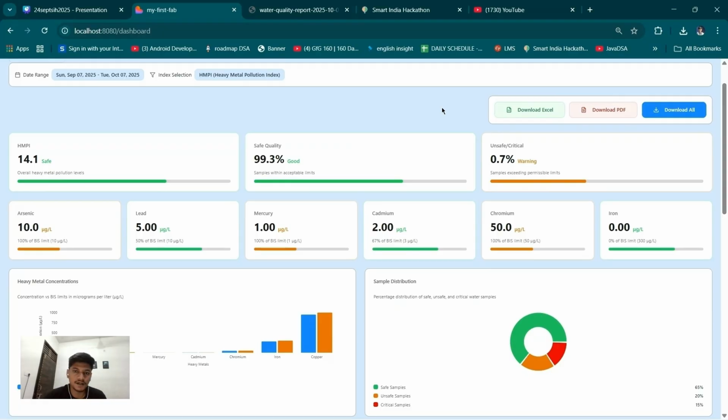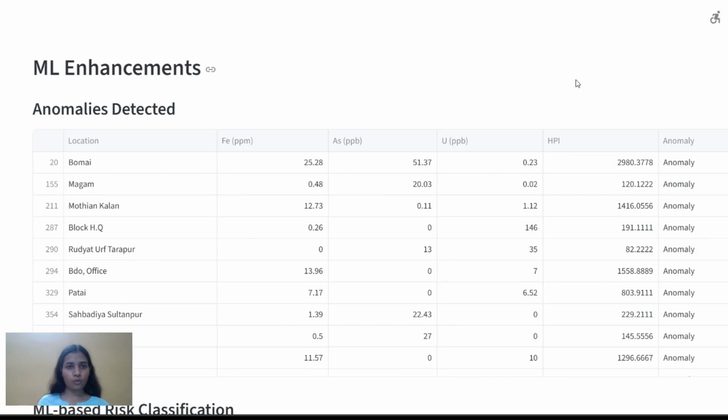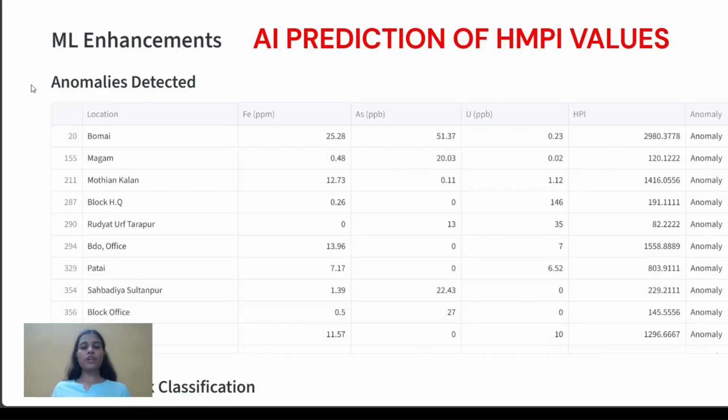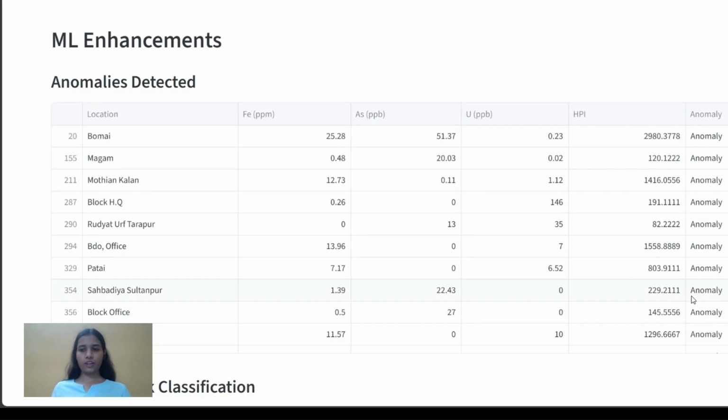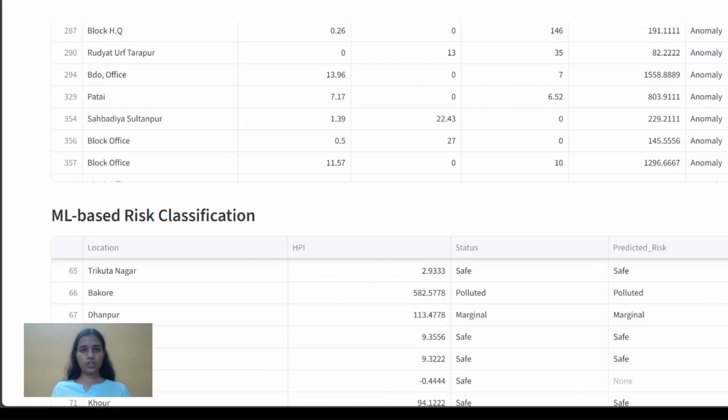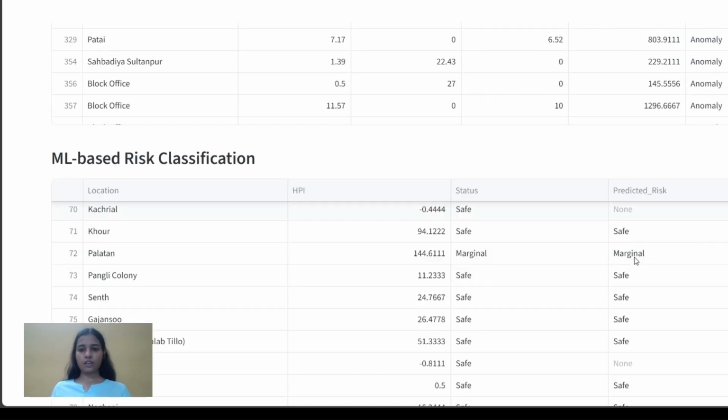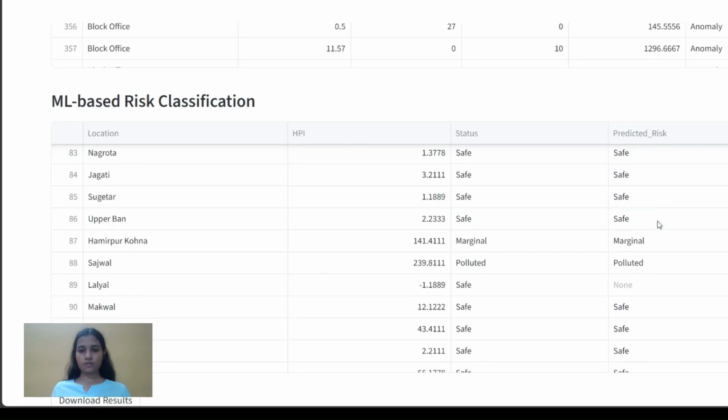So let's take the demo of the prediction of HMPI forecast. Here comes the AI/ML part. Once the water quality dataset is uploaded, our ML model quickly identifies the anomalies in the dataset and also classifies the location based on the predicted risk level. You can see here, our ML model has predicted the risk levels.